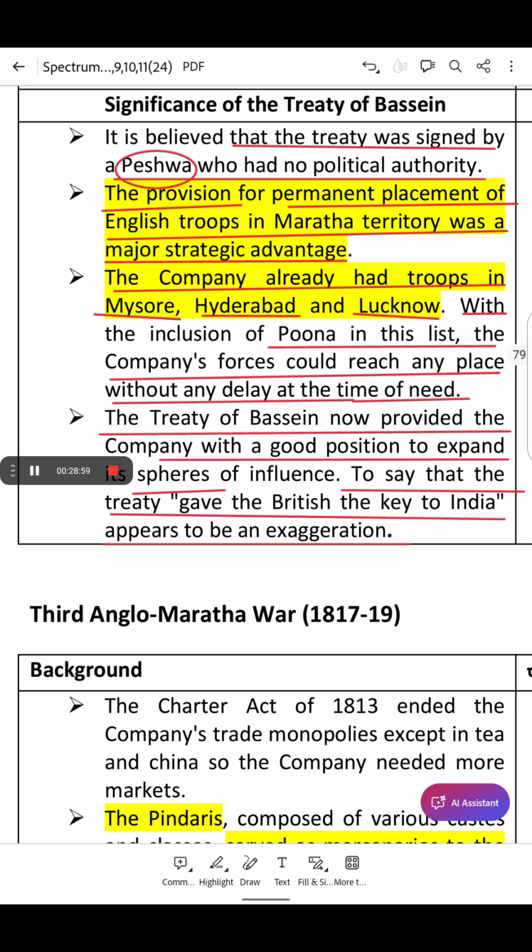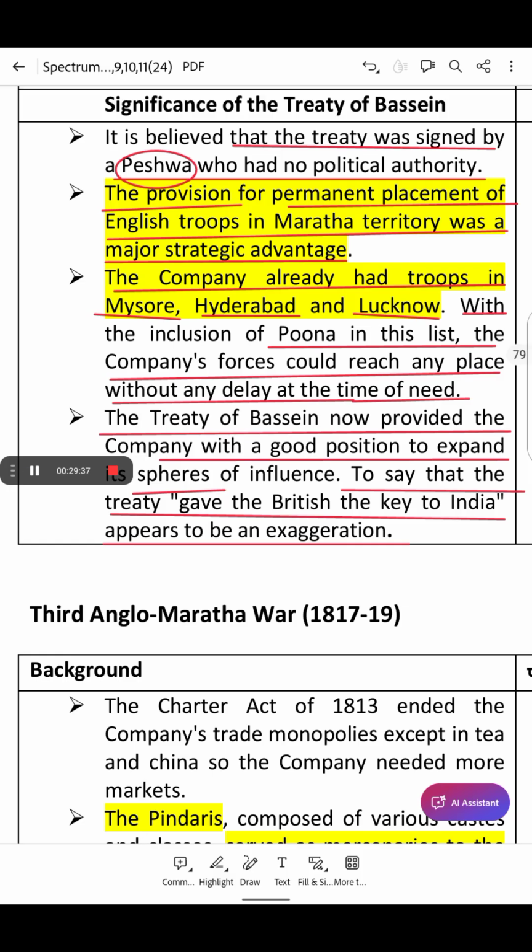In the Treaty of Devgaon in 1803, signed with Bhosle, he ceded the territories of Orissa and part of central India to the British. Under the Treaty of Surjangaon, Daulat Rao Scindia ceded important territories like Agra and Delhi to the British. And Holkar, after prolonged resistance, signed a peace treaty with the British, ending his rebellion.